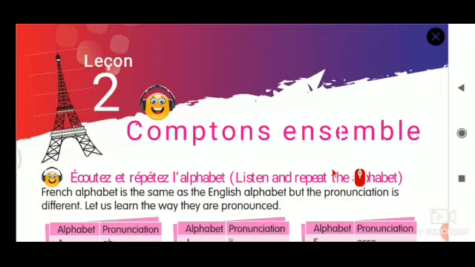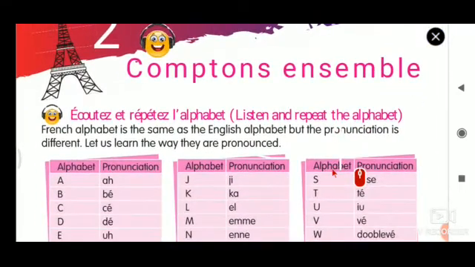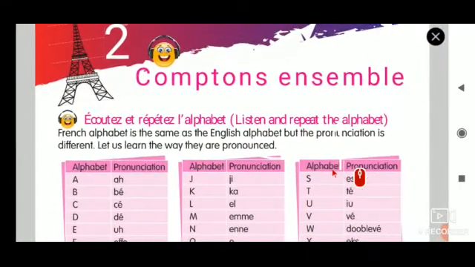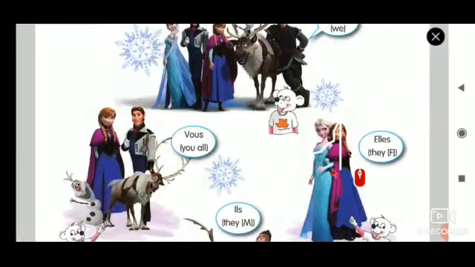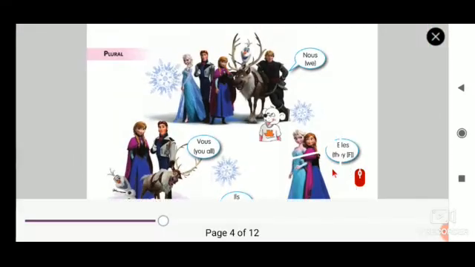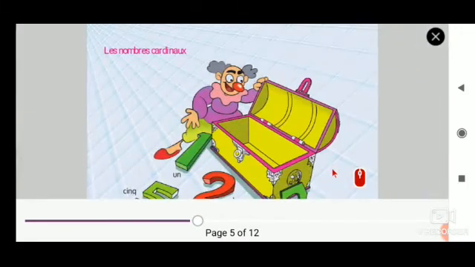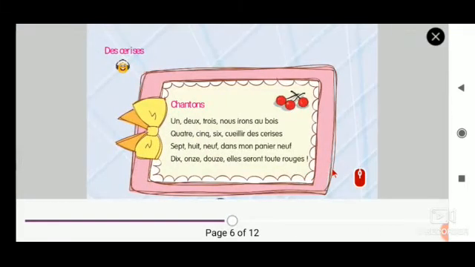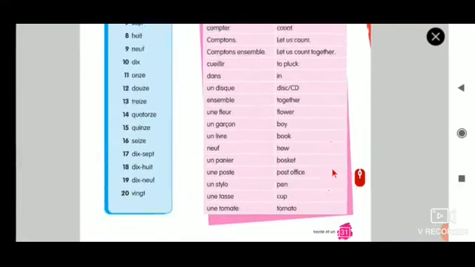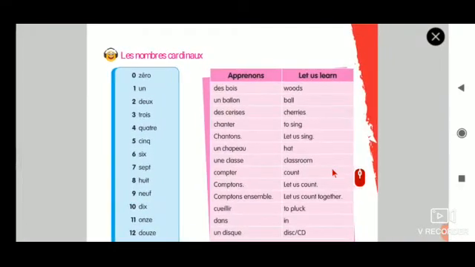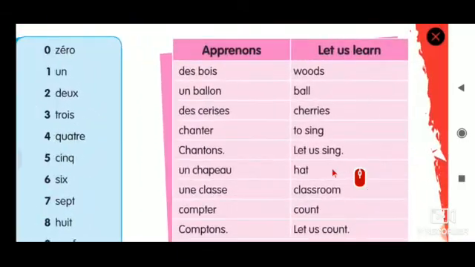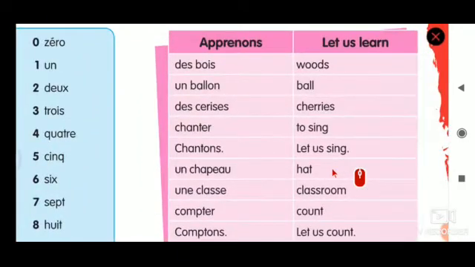So before we start the lesson, as usual, we have to go and see the vocabularies. So take the vocabulary page. Here's the vocabulary page, that is page number 31. Let us repeat together.